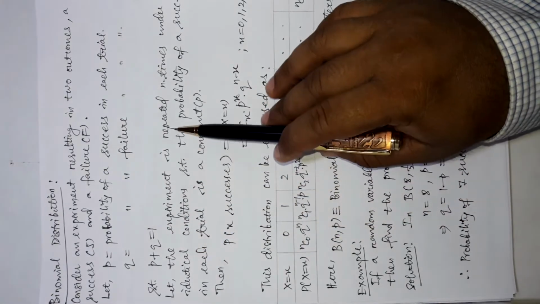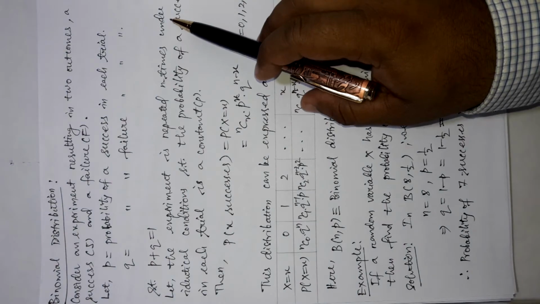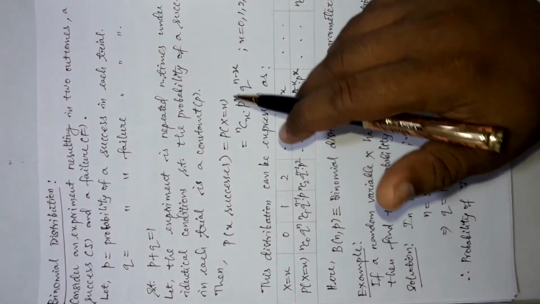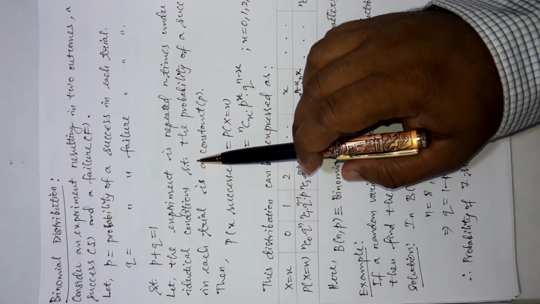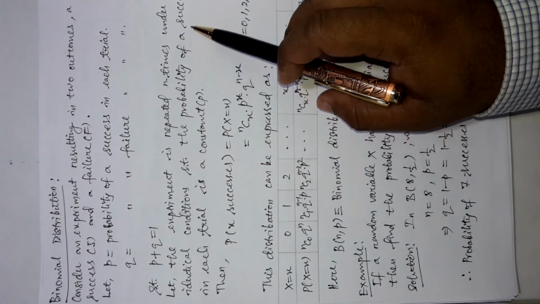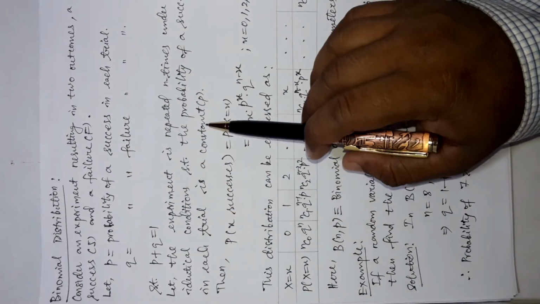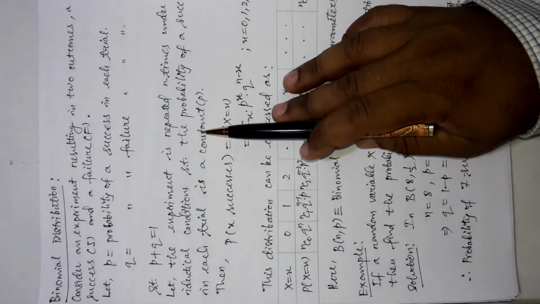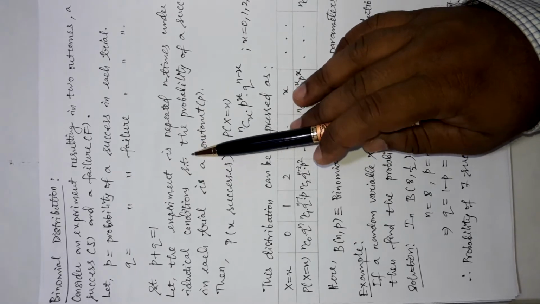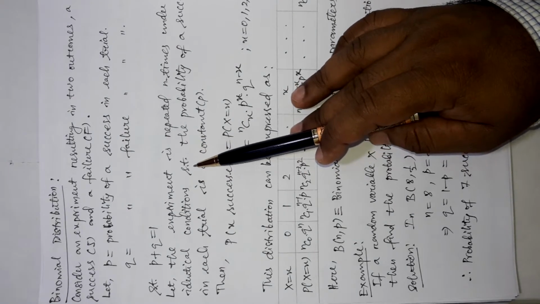Now, let the experiment be repeated n times. Say we are doing this trial or experiment n number of times under identical conditions, such that the probability of a success in each trial is a constant, and that is p. I told you already, this total experiment is of Bernoulli's trial type.